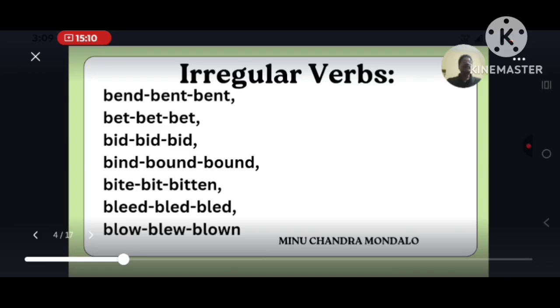A rule may be applied here. If it is, suppose, find, F-I-N-D, find, then it will be found, found. Similarly, bind, bound, bound. Similarly, bite, bit, bitten.